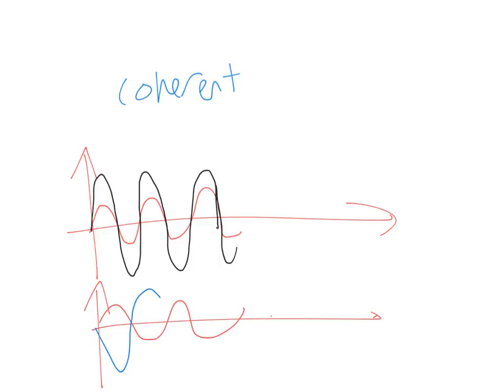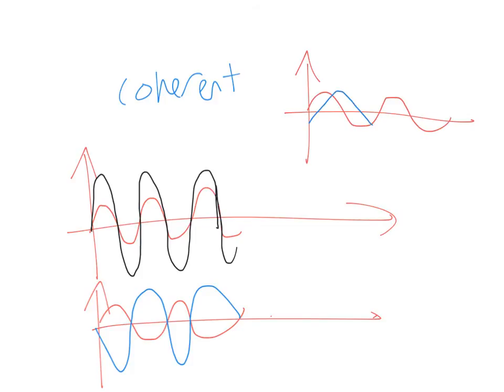Now, what about this one? Are they coherent or not? Yes, also, because you will notice they have a constant phase difference of 180 degrees. Can you see that? So they are also coherent. What about another situation? First wave, second wave. Are they coherent?